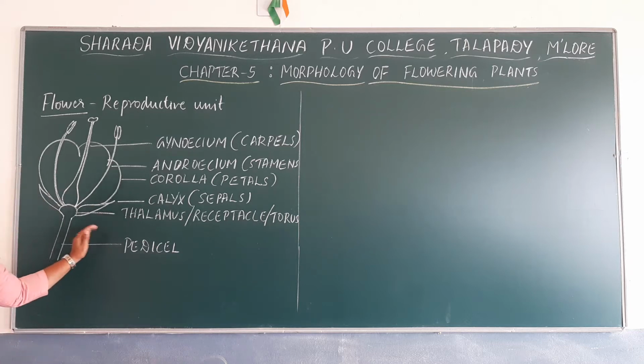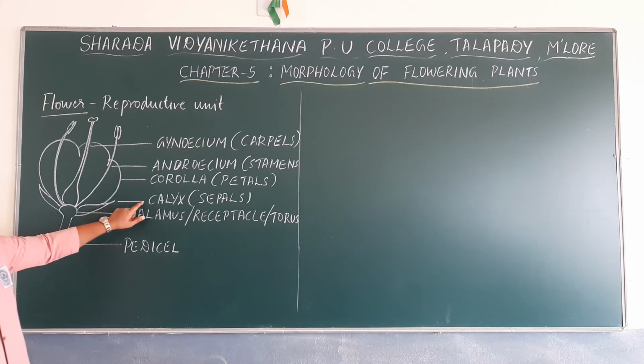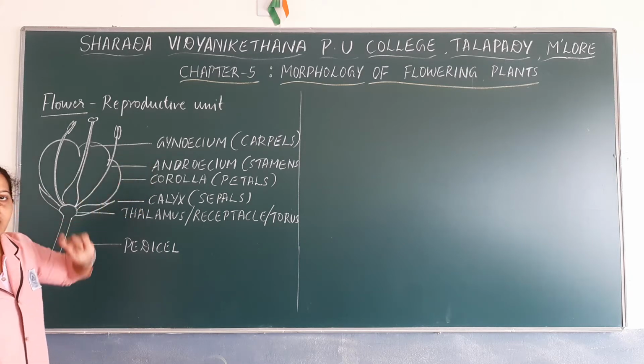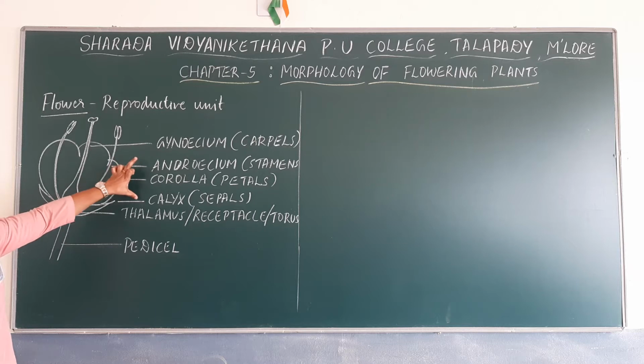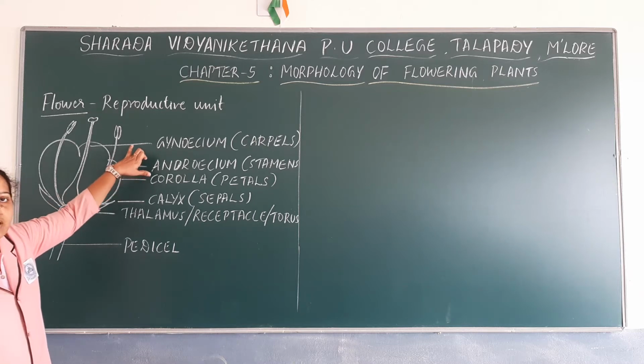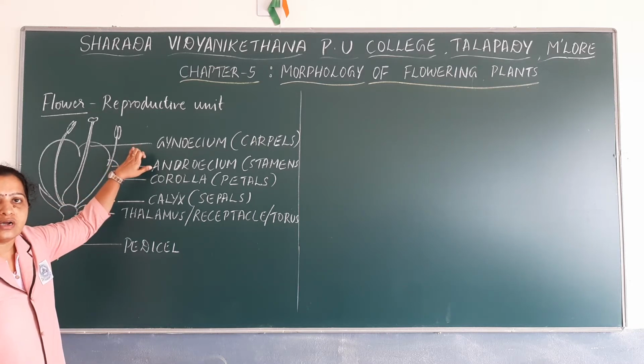So this is the structure of a typical flower. Various parts of a typical flower: pedicel, thalamus, calyx, corolla, androecium and gynoecium. Among these, the calyx, corolla, androecium and gynoecium are the four whorls of a flower.